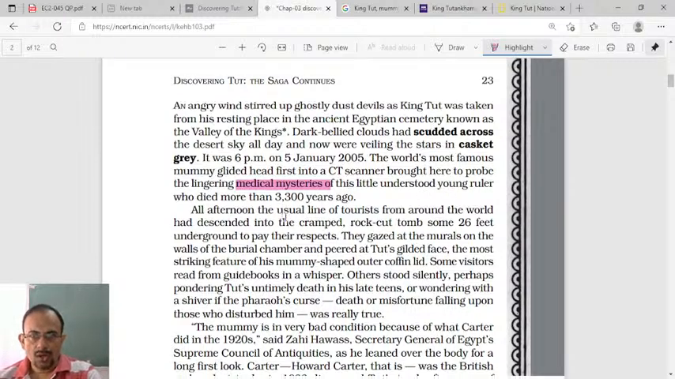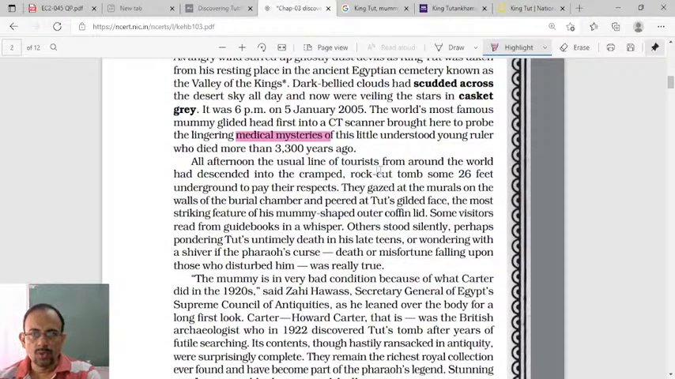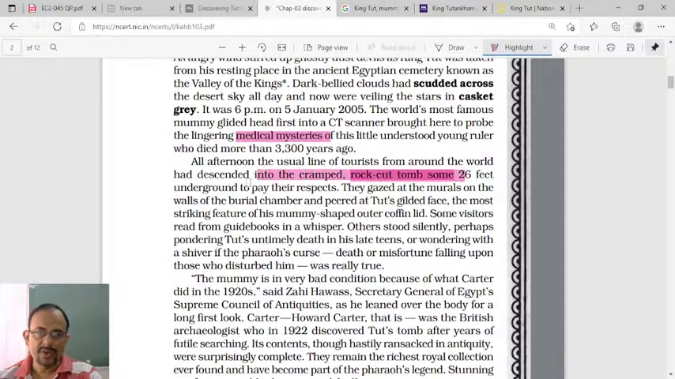Okay, so all afternoon the usual line of tourists from around the world had descended into the grand rock cut tomb, some 26 feet underground. Can you imagine? This rock cut tomb was situated 26 feet underground, to pay their respects. They gazed at the murals on the walls of the burial chamber. Murals means all these designs on the burial chamber. I'll show you, just wait. They gazed at the murals.